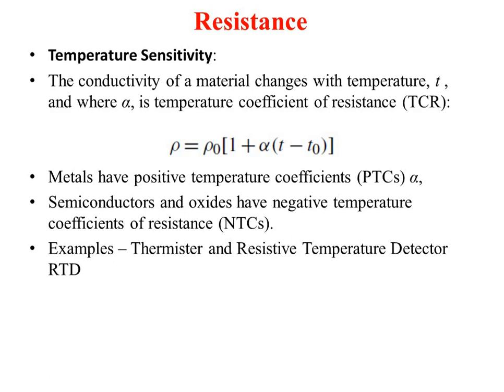Then there is one more concept, where the resistance depends on the light, that is called an LDR, light dependent resistor. So I am giving you examples of resistance sensors. The sensor which depends upon the temperature is the thermistor, meaning thermal, the property is thermal, and resistor, the resistance whose value depends on the thermal property. That's why it is called a thermal resistor, and the resistive temperature detector is called RTD.